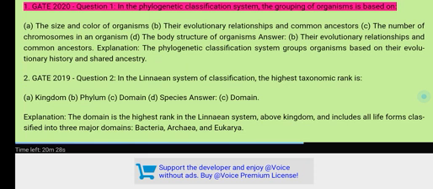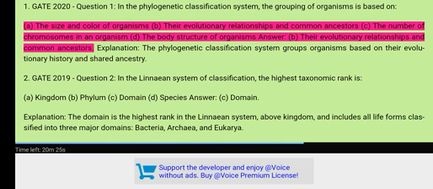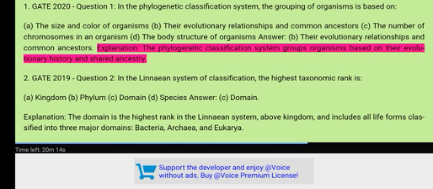1. GATE 2020, Question 1. In the phylogenetic classification system, the grouping of organisms is based on: A. The size and color of organisms. B. Their evolutionary relationships and common ancestors. C. The number of chromosomes in an organism. D. The body structure of organisms. Answer: B. Their evolutionary relationships and common ancestors. Explanation: The phylogenetic classification system groups organisms based on their evolutionary history and shared ancestry.